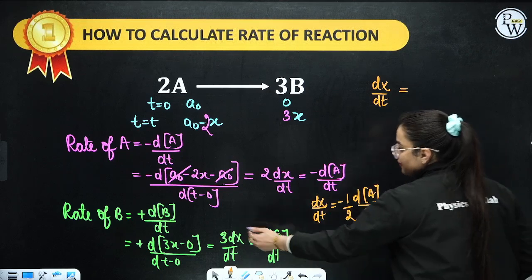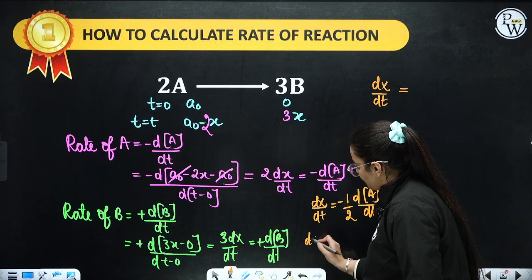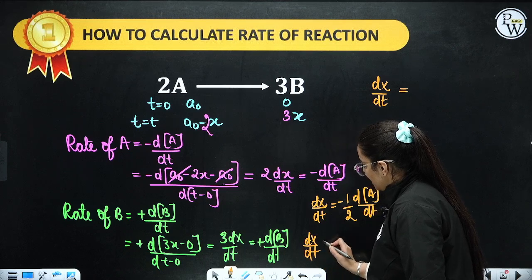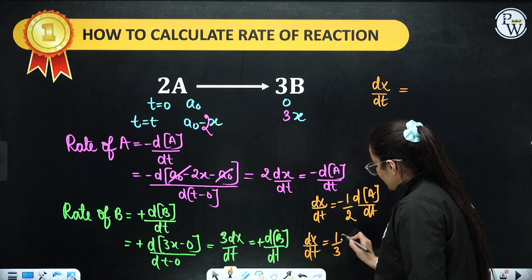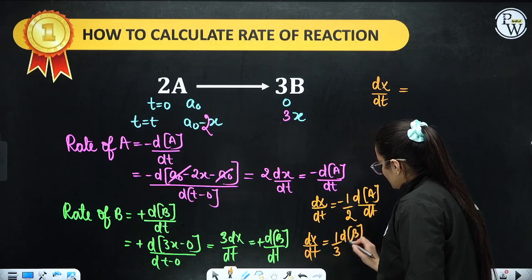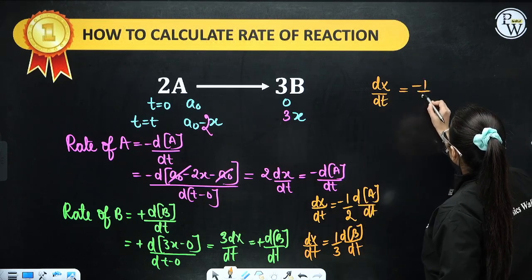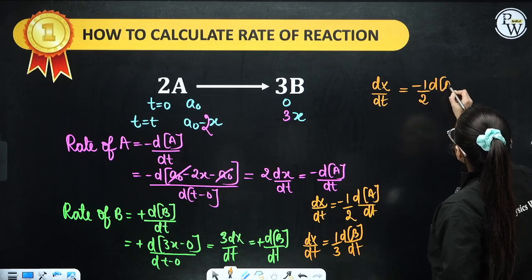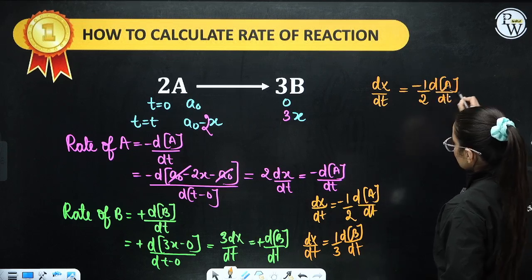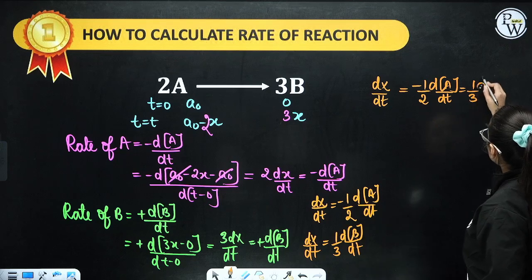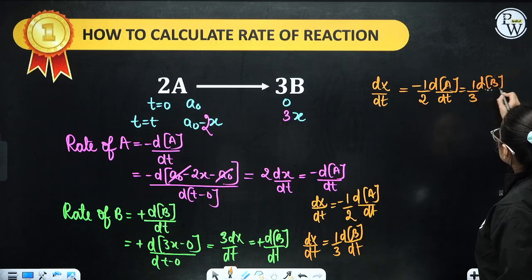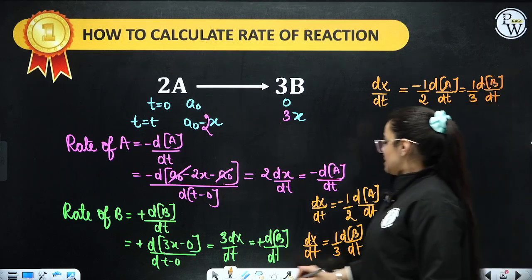And for the other case, dx by dt is 1 by 3 into dB by dt. So can I equate these? dx by dt comes out to be minus half into dA by dt, equivalent to 1 by 3 of dB by dt. Yes, everyone?